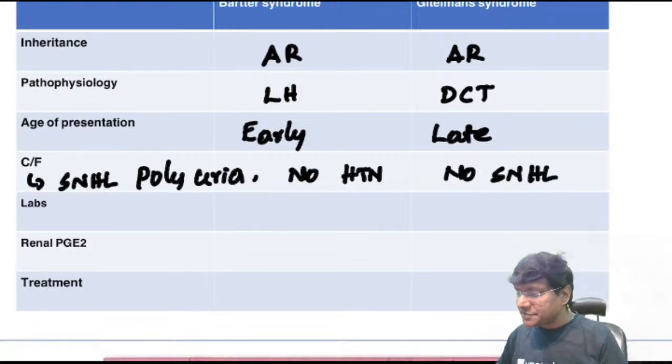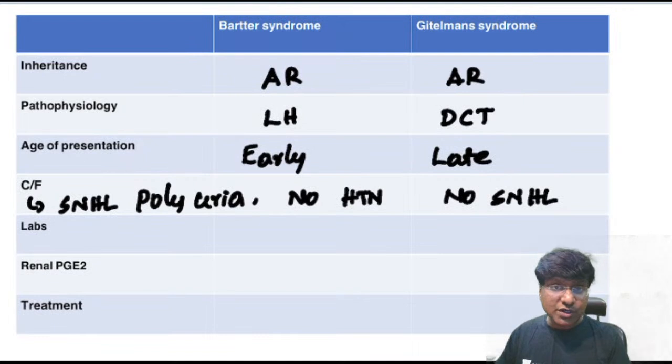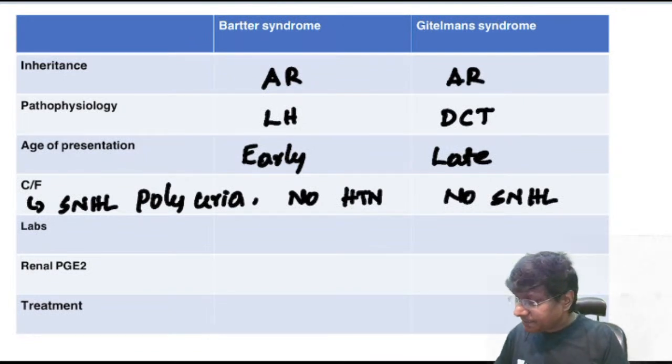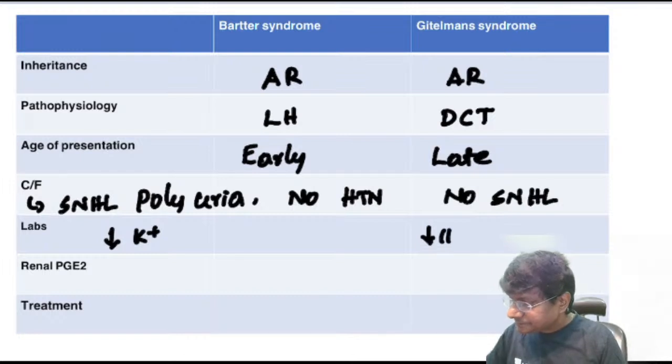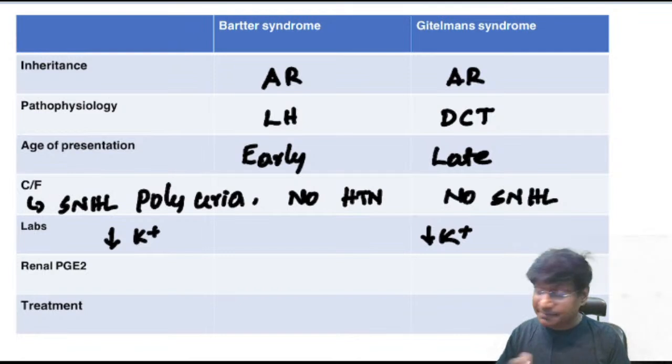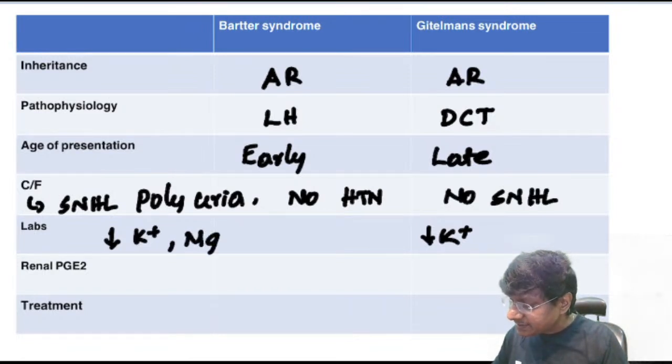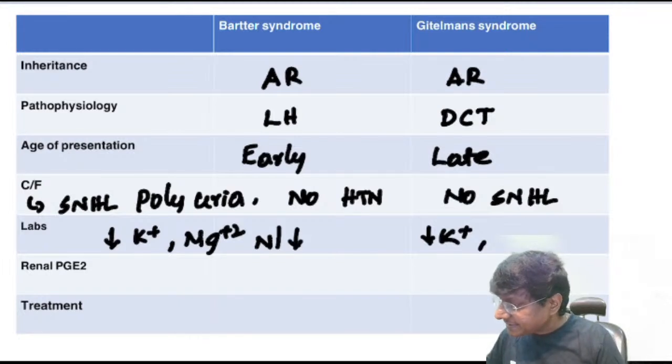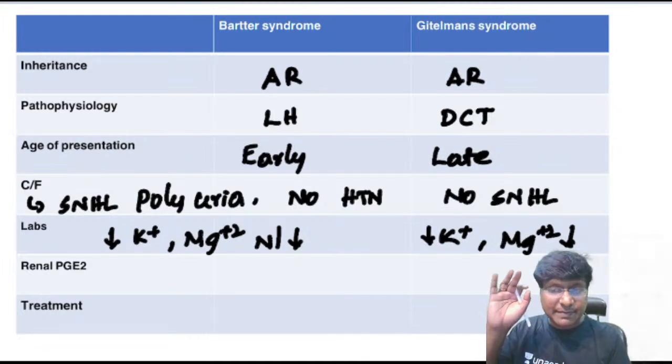The other point is that both of them will have hypokalemia. There is no difference in that. Both of them will have hypokalemia. And you take the serum magnesium. So magnesium levels in Bartter syndrome are either normal or low. Whereas in Gitelman syndrome, the magnesium levels will always be low.